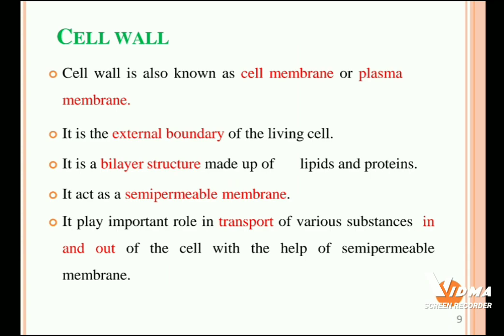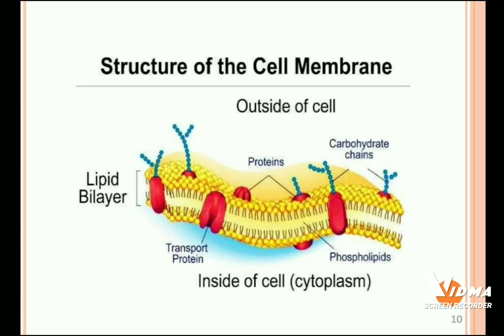So it plays an important role in transport of various substances in and out of the cell with the help of the semi-permeable membrane. With the help of the semi-permeable membrane, it allows only particular material inside and outside of the cell. This is the structure of cell membrane. The cell membrane is a bilayer membrane. It consists of lipid and proteins, and some carbohydrates are also present in the cell membrane.